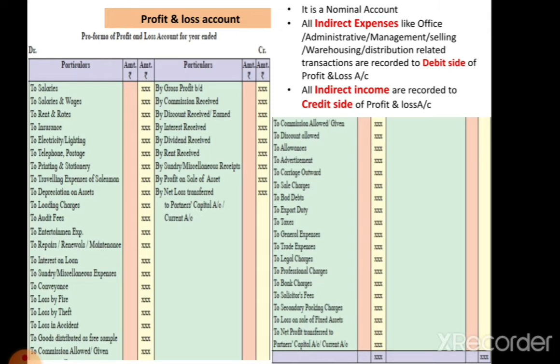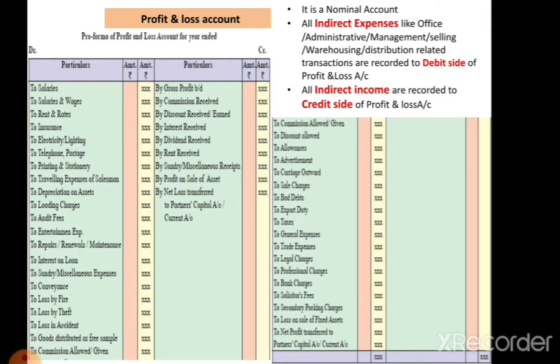If the credit side is more than the debit, then a net profit results, that is transferred to the capital account credit side or added in the capital. And if the debit side is more than the credit, there is a net loss which is to be transferred to the capital account debit side or deducted from the capital.